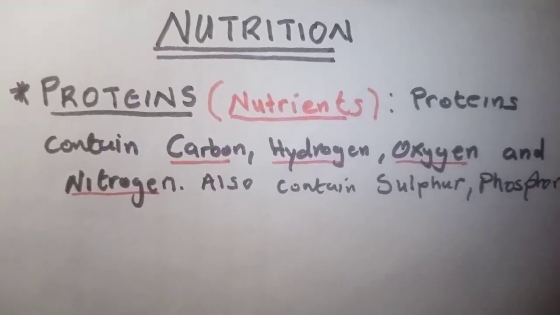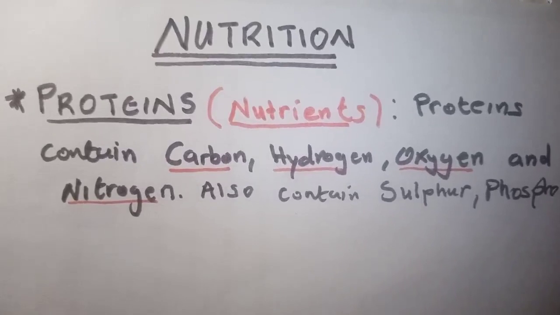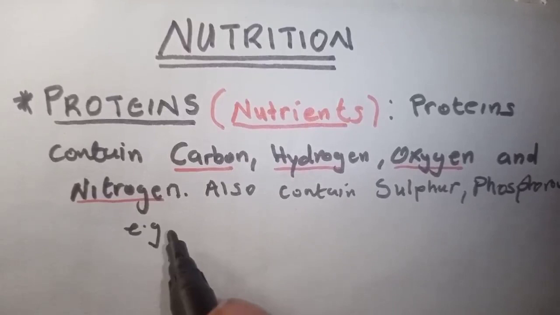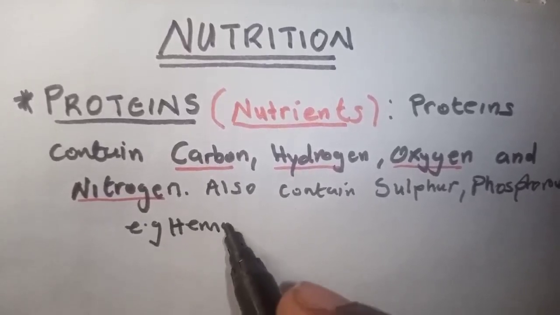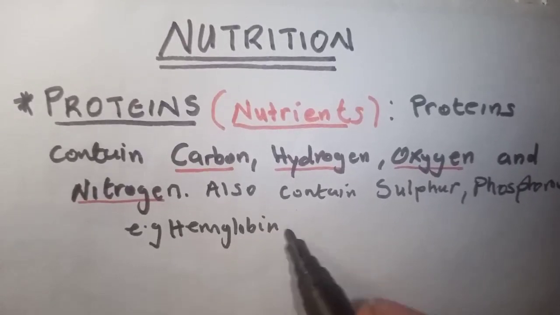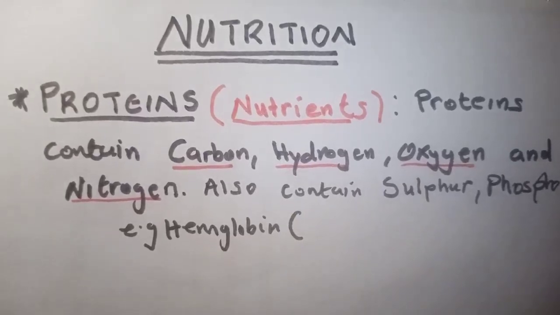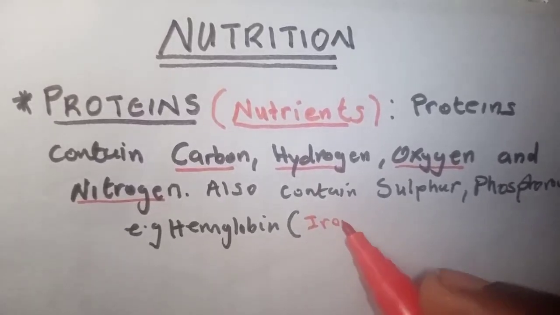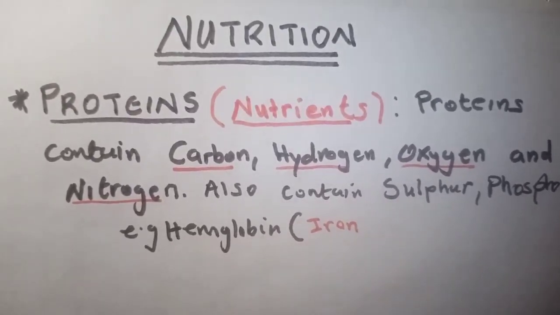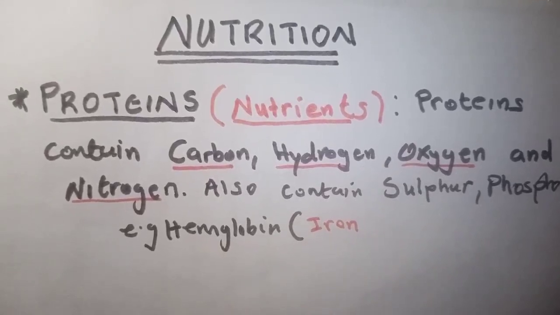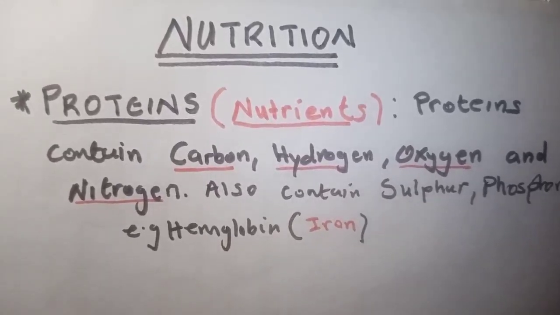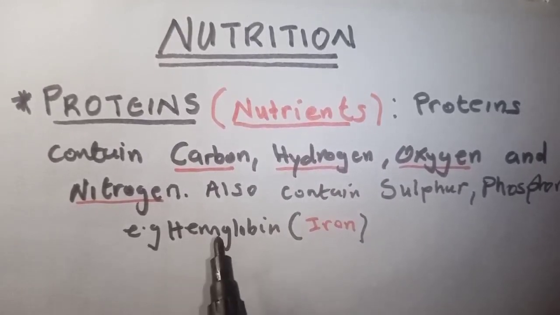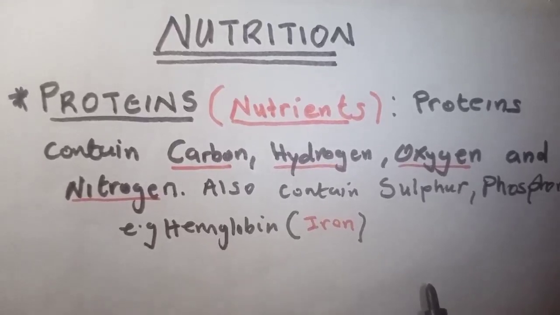For example, we have the protein found in red blood cells, which we call hemoglobin. Apart from carbon, hydrogen, oxygen, and nitrogen, hemoglobin also contains iron, and it's very important for us to know that iron is found in hemoglobin. It is found in red blood cells, and it is what helps to transport oxygen in a red blood cell.